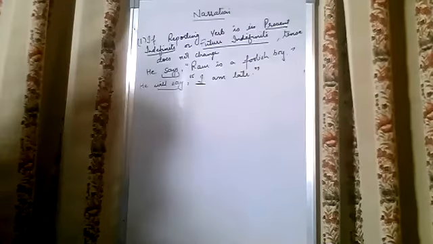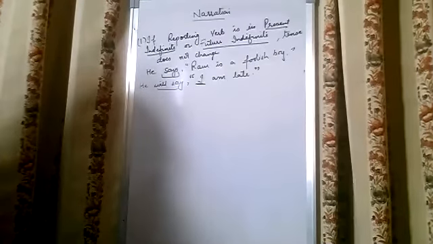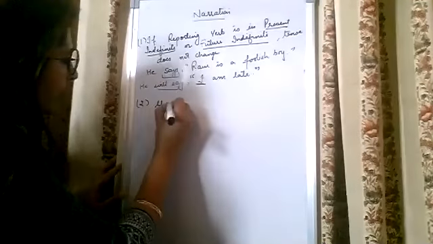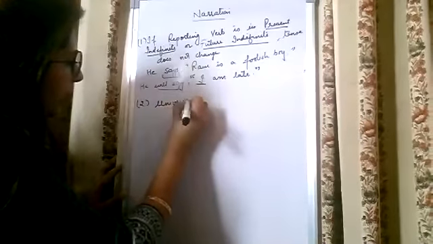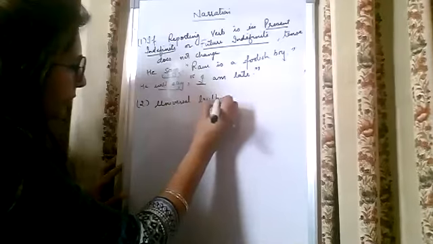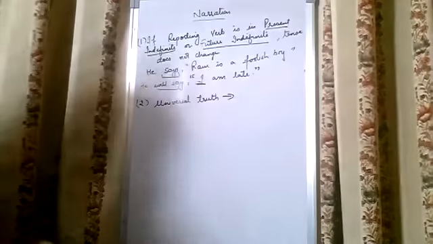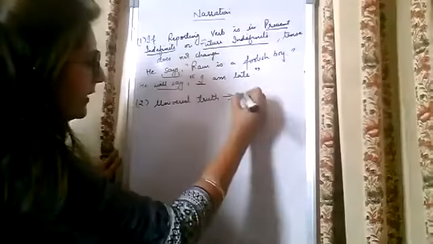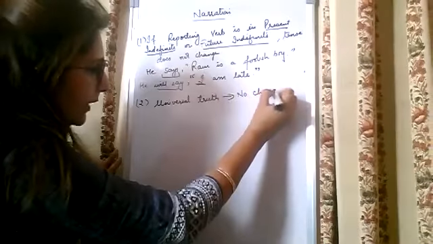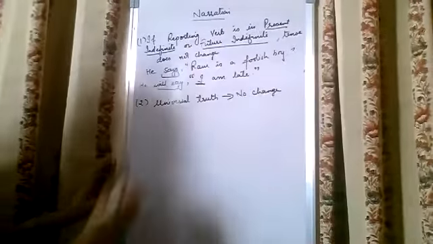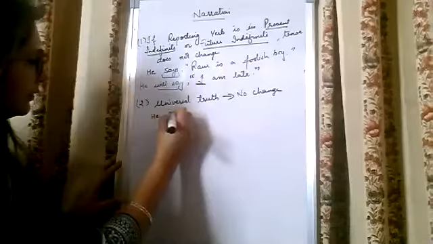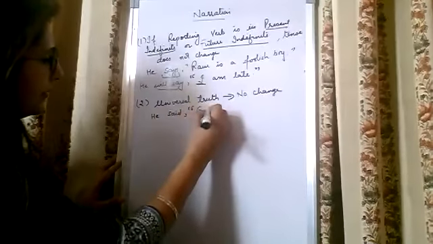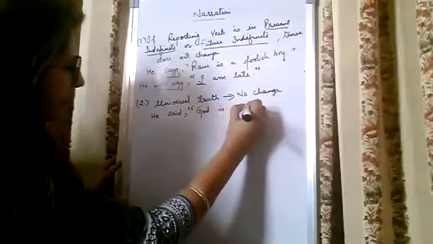Next, the rule is when there is universal truth. In case of universal truth, there is no change in the tense. For example, he said, God is everywhere.